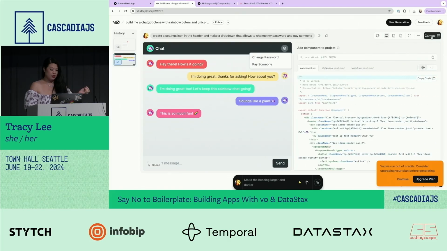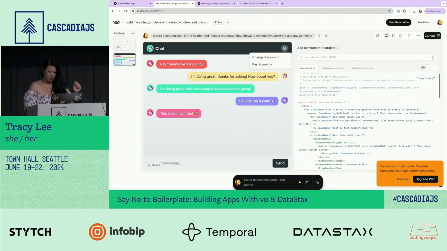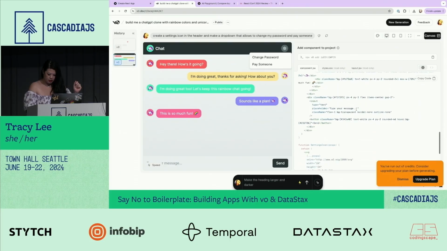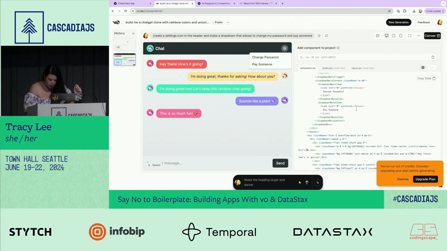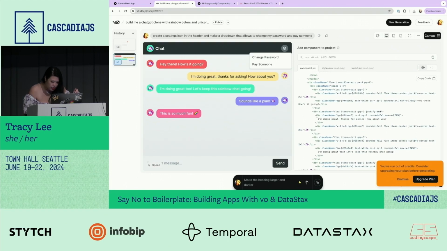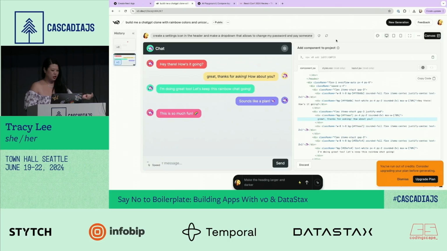I can also look at the code over here. So pretty cool, uses Tailwind as well. And then, I can go down if I want, and it's so small on this screen. But I can go down and looking at things, right? So this says, I'm doing great, thanks for asking, which you can see over here. And I can just change that, like, I can just say, great, thanks for asking, or something like that, and it changes right away. So it's such a powerful, amazing tool, and I was able to do that in less than 3 minutes. So highly recommend you use or check out v0.dev.